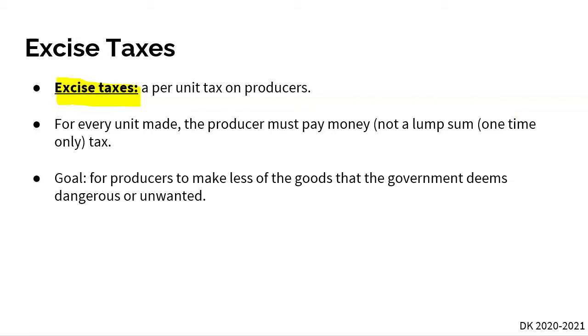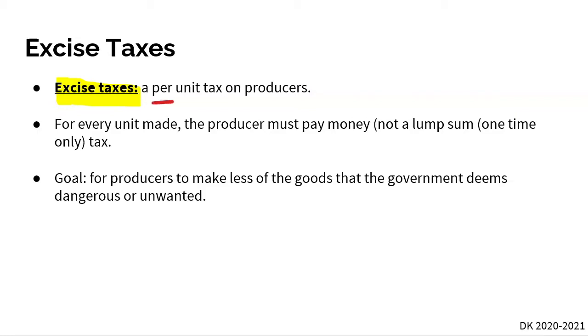And so the reason why the government gets involved in the market and places a tax on producers is they're trying to de-incentivize producers from producing this particular good. So think of goods like alcohol and cigarettes, right? Especially with cigarettes, there is a sin tax or an excise tax placed on the production of cigarettes because the government realizes that smoking is bad for the overall health of an individual and for society. They're going to artificially make the good more expensive by placing a tax on producers here.